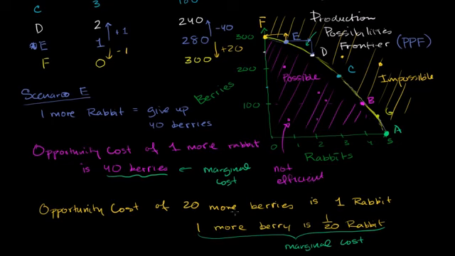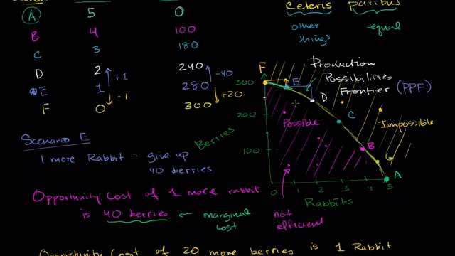The opportunity cost of 20 more berries is 1 rabbit, but if you assume that this is somewhat linear right over here, it's not so curved, it's somewhat of a line between those 2 points, then the opportunity cost of 1 berry is 1/20th of a rabbit, or the marginal cost of an extra berry is 1/20th of a rabbit. And we could do it at different points in this curve, and I actually encourage you to do. Based on the data that we have in this table that we constructed in the last video, and maybe this curve, think about what the opportunity cost is in the different scenarios. If you're in scenario B, and if you want an extra rabbit, how much is that going to cost you in terms of berries? Or if you want more berries, what's that going to cost you in terms of rabbits?